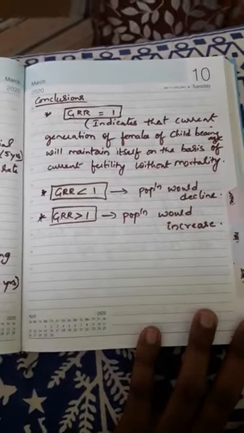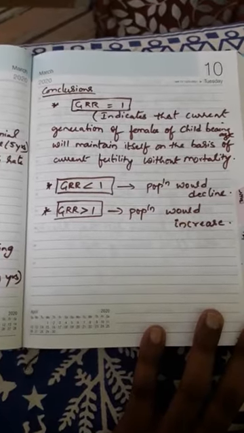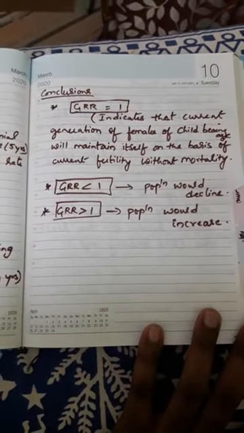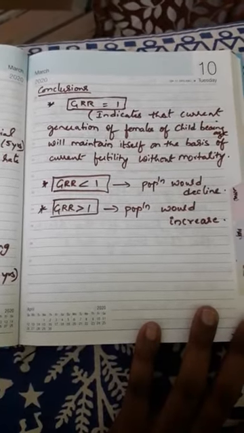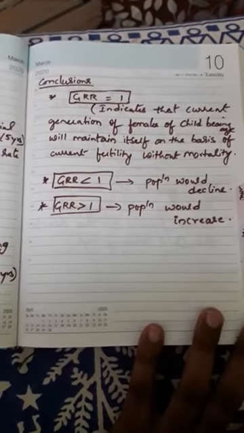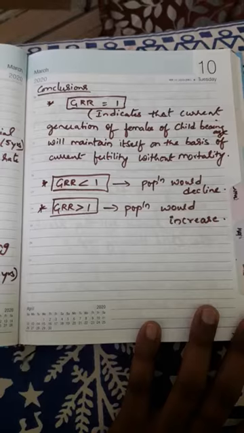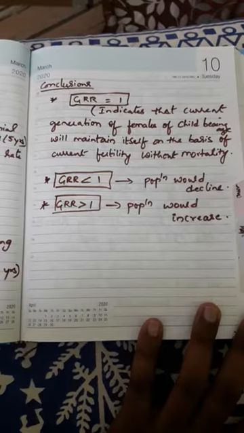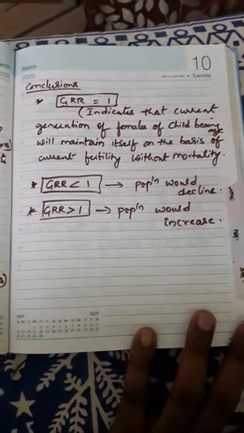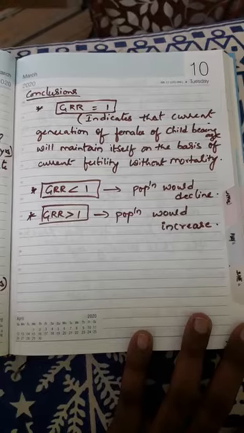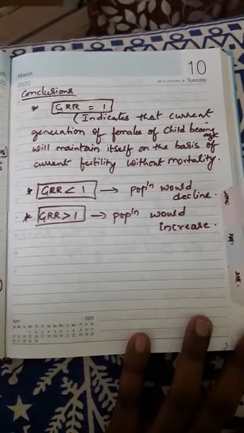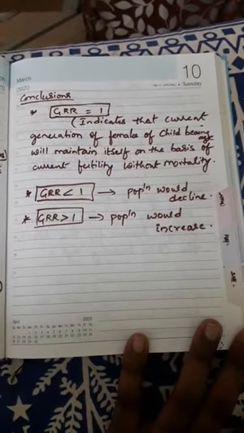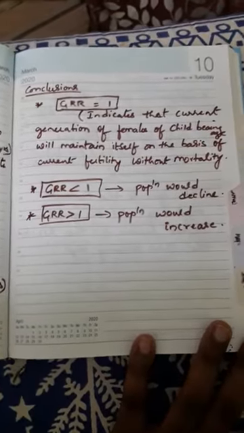In total fertility we have 5 into the summation of annual ASFRs, whereas in GRR it is 5, the quinquennial age, into the summation of annual WSFR. What is the meaning of WSFR? The ratio between female births and female population into 1000 in a specific age. So if the GRR value is 1 after substituting, it indicates that the current generation of females of childbearing age will maintain itself on the basis of current fertility without mortality.